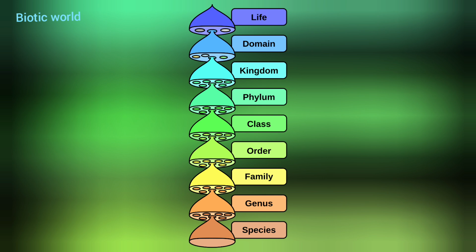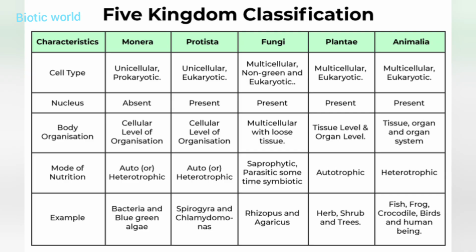Now you can see here a chart which describes different types of organisms. Basically, there are two types of organisms: prokaryotes and eukaryotes. Prokaryotes come under the Monera, and the eukaryotes are divided into unicellular and multicellular organisms. Unicellular organisms come under the Protista, whereas multicellular organisms are further divided into those with a cell wall and without a cell wall. With a cell wall, there are two types, plants and fungi, which come from the phototrophic and heterotrophic modes of nutrition. The other one, without a cell wall, is called the Animalia group.